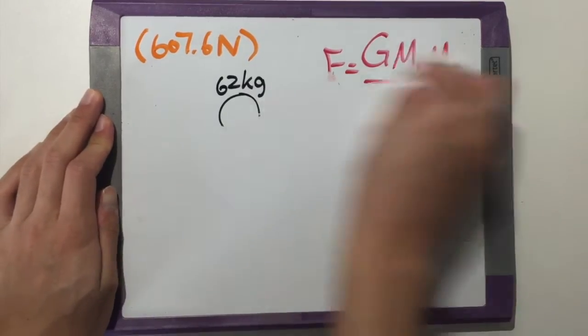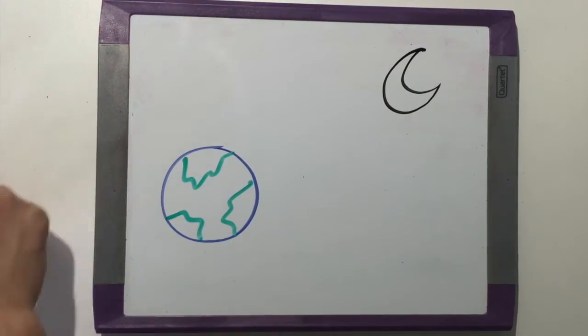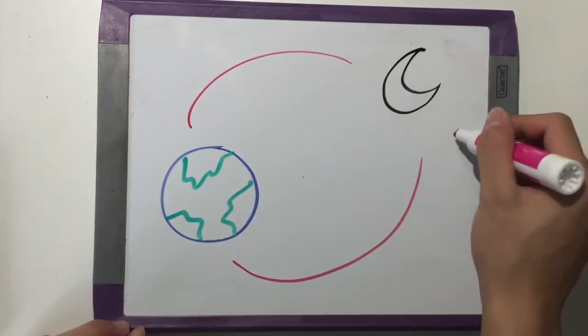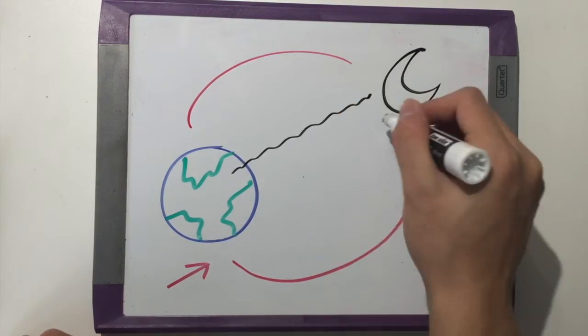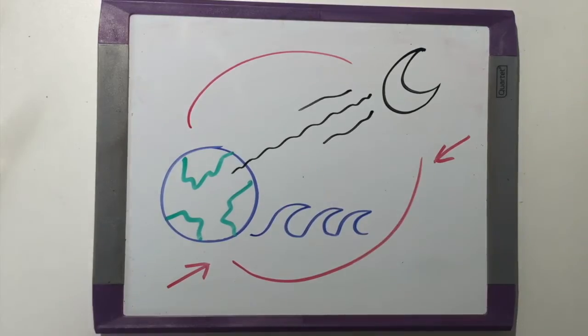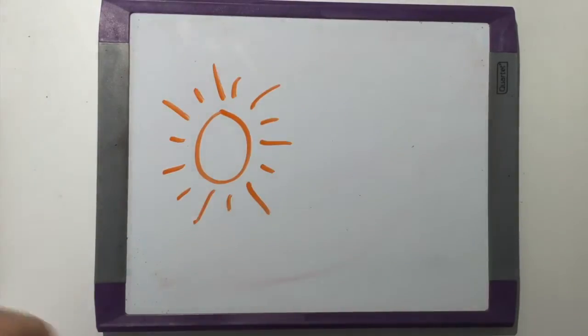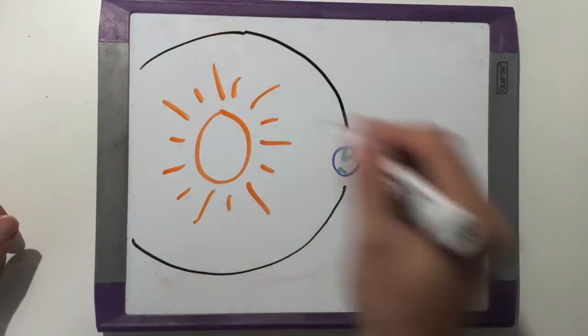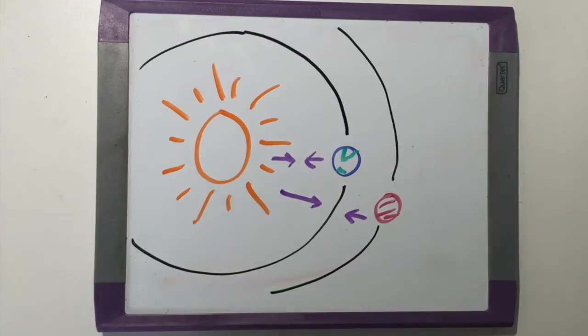Gravity is the reason we have tides in the ocean. The gravitational force between the Moon and Earth is weak enough so that the Moon will not crash onto Earth, but strong enough to affect the oceans on Earth. The attraction between the ocean and the Moon is the reason we have tides. Gravity is also the reason we have seasons, as it is responsible for the Earth's orbit around the Sun. And the same for the other planets in the solar system as well.